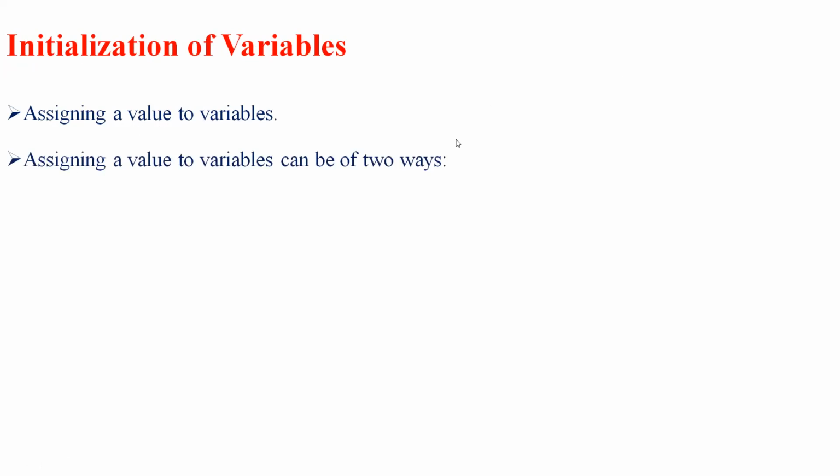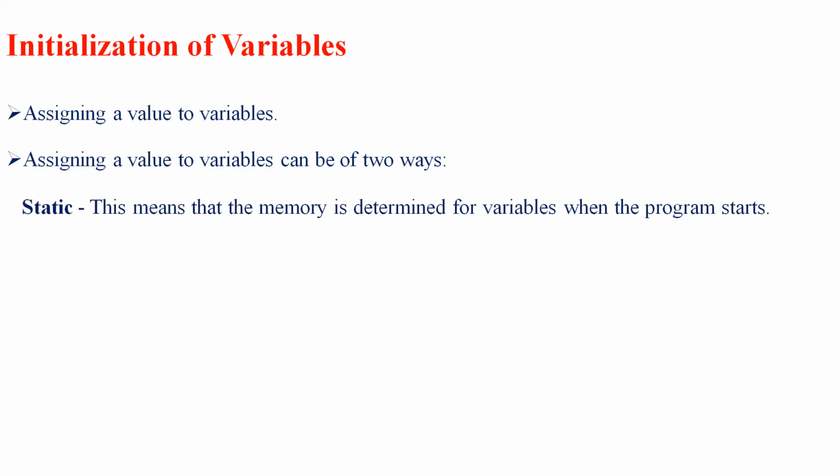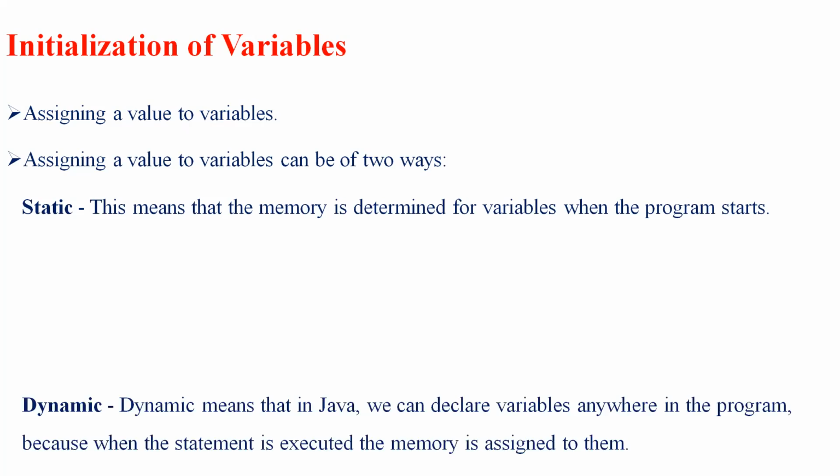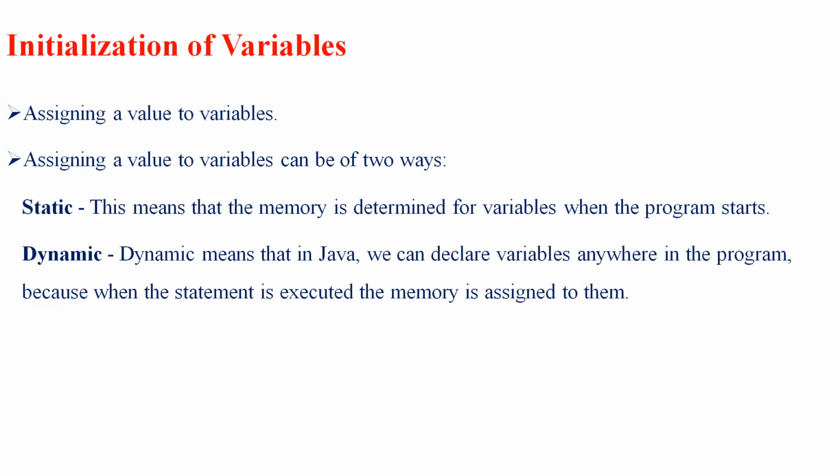By assigning particular values to a variable, there can be two different types. One is static, where the memory is determined for a variable when the program starts. If I say it is static, then it is constant and cannot be changed. Once the value is assigned within a program, it cannot be changed over the program. Next is dynamic. This can be declared anywhere in the program, and it eventually changes across any running states.